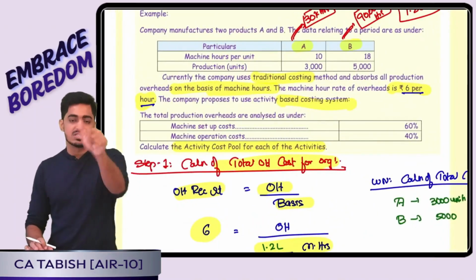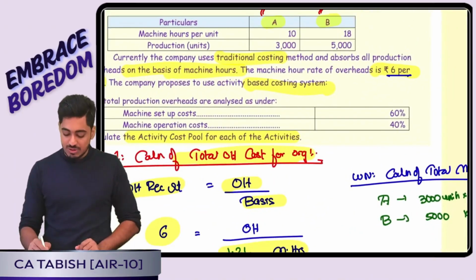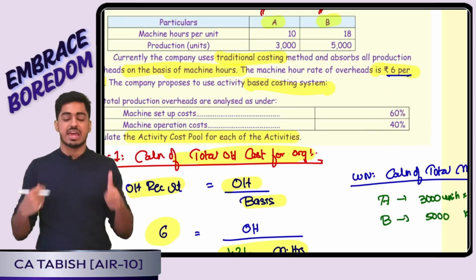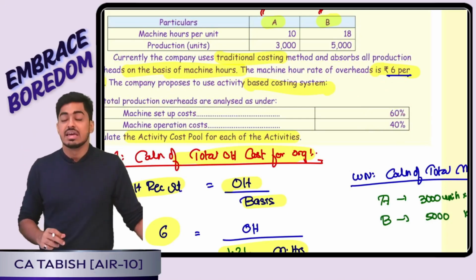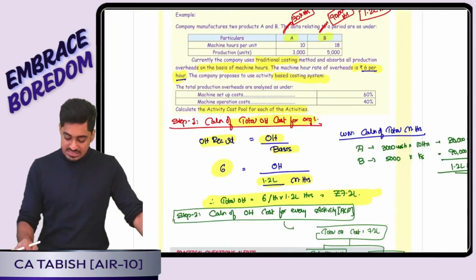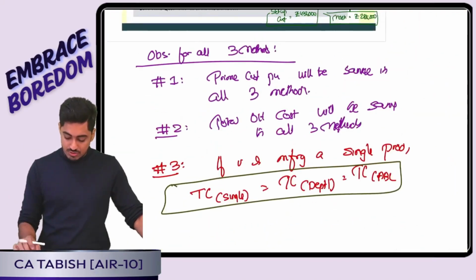Once I know what is my total overheads, now question will tell me, boss, in my total overhead, 7,20,000, 60% is for machine setup, 40% is for machine operation. So if I split it activity wise, I will arrive at the activity cost pool for every activity. Is this clear, everyone? Yes or no?